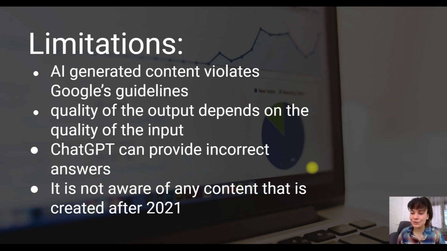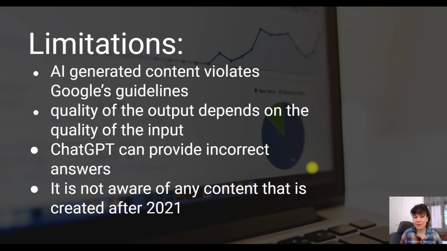But I do believe that to be ahead of your competitors, you should learn how to use it right now and know about its limitations. So first of all, ChatGPT-3 generated content can violate Google guidelines. This generated content still needs a human touch because it's not perfect, and it's not only about tricking Google, but about providing useful information for your readers, especially in your money or your life niche. This generated content should be really wisely revised.